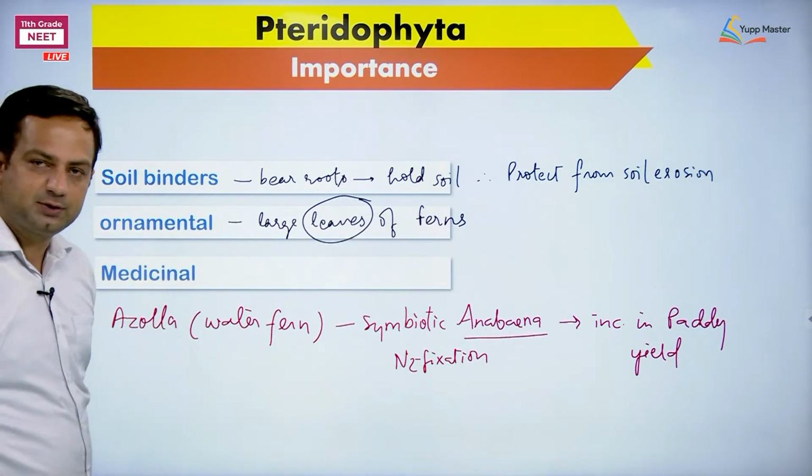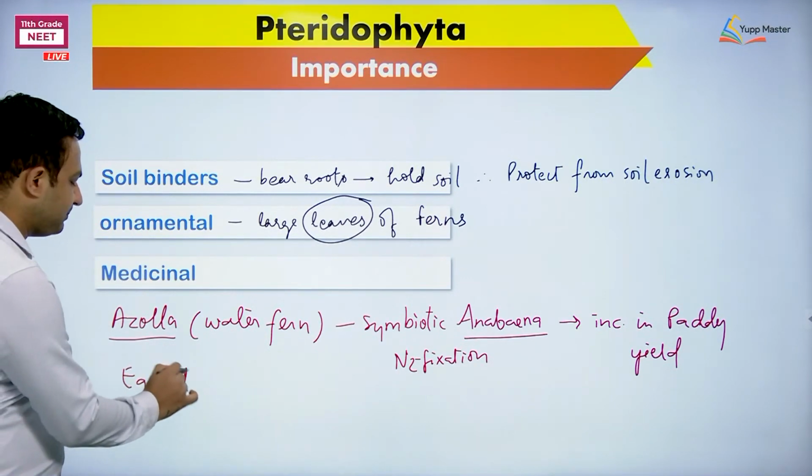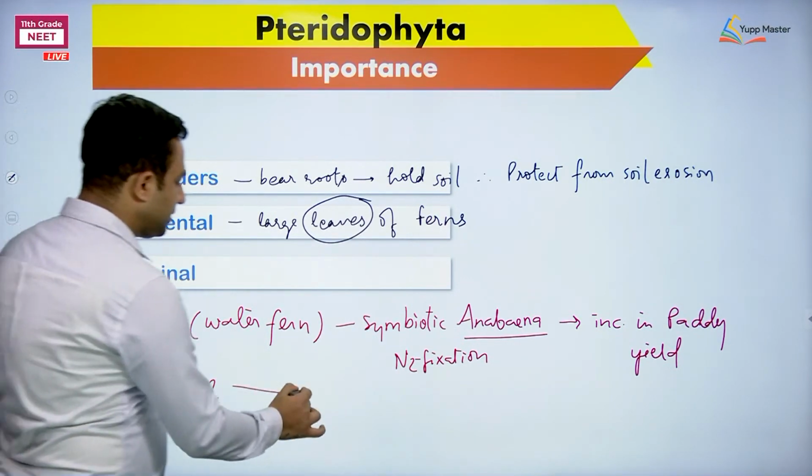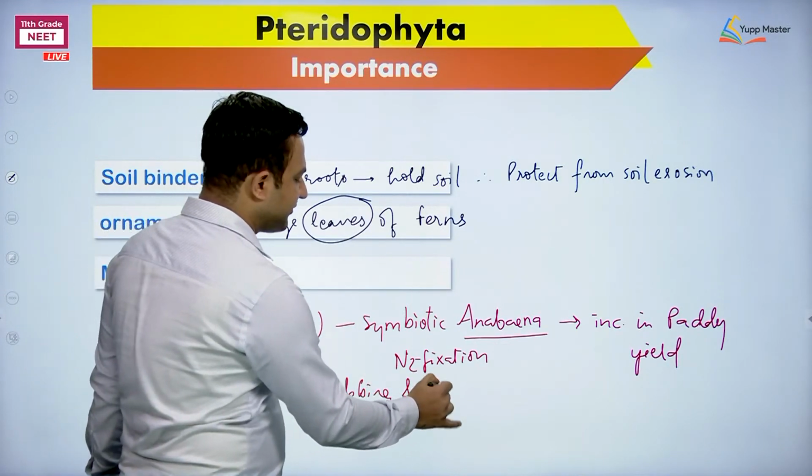Such are the examples. So Azolla is important. One more I can write, Equisetum, and I told you, used for rubbing and polishing metal surfaces.